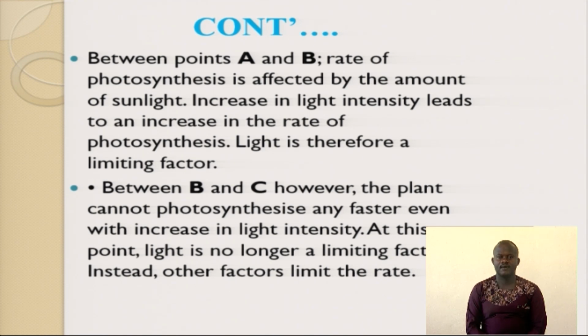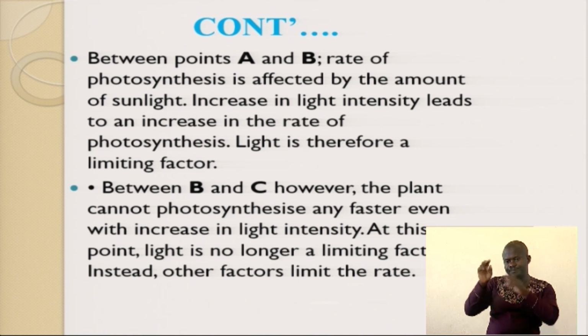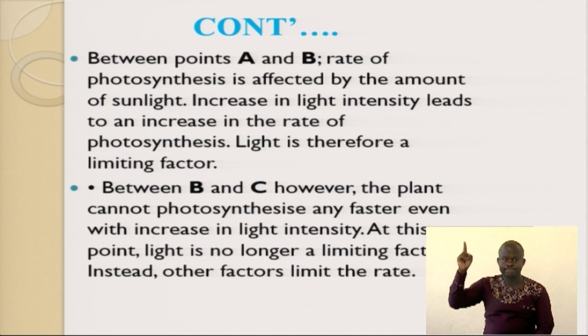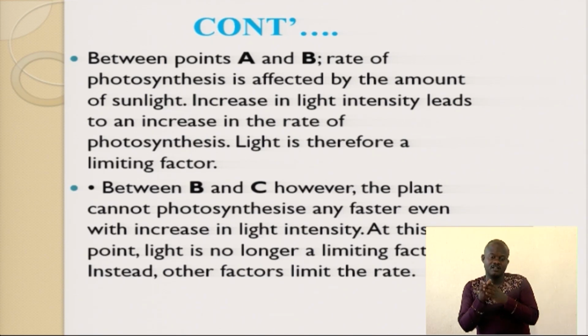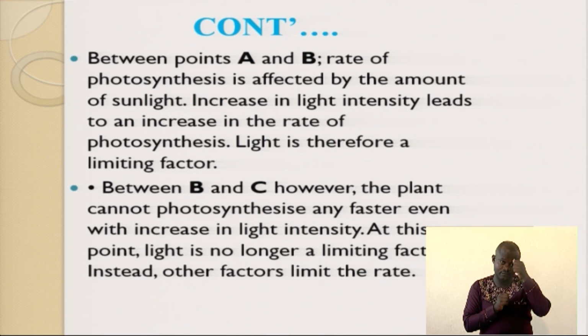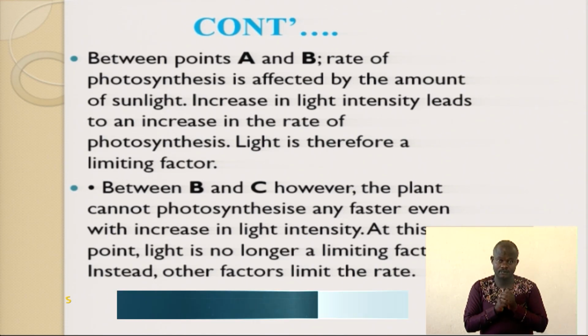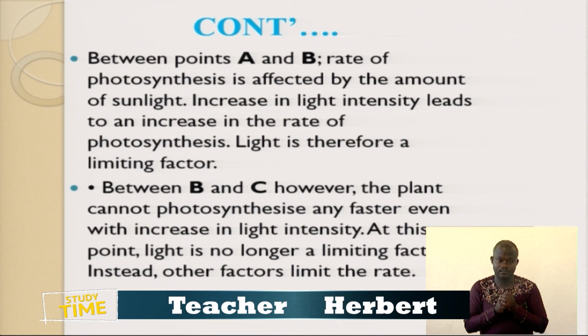So between point A and point B, the rate of photosynthesis is affected by the amount of sunlight, as you are seeing on our graph. Automatically, from A to B, the light is affecting the rate of photosynthesis. Photosynthesis is affected by the amount of sunlight because there is a dramatic increase that you can see.